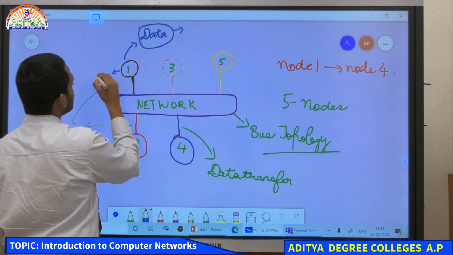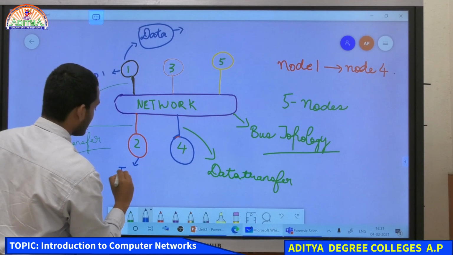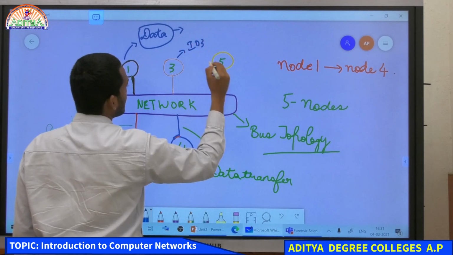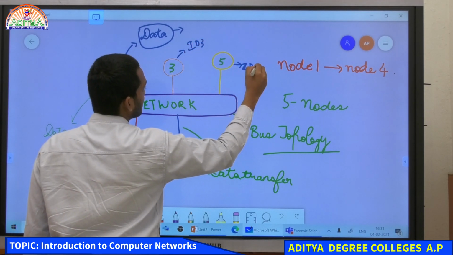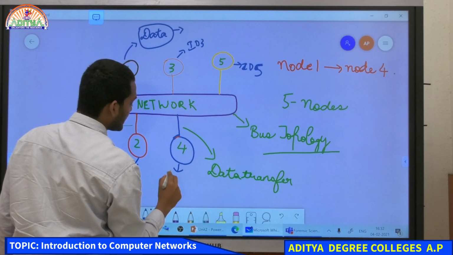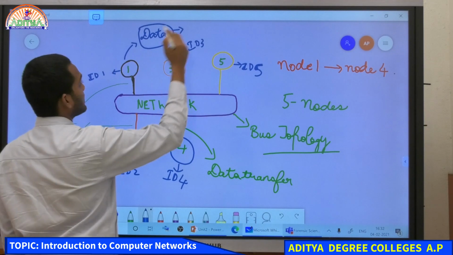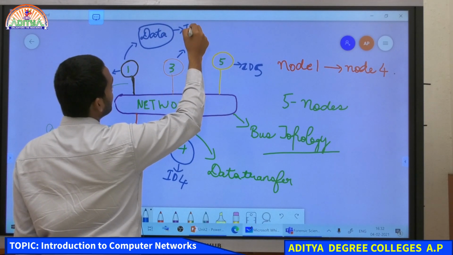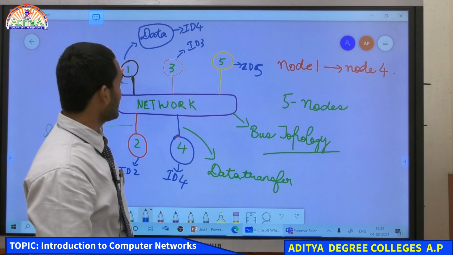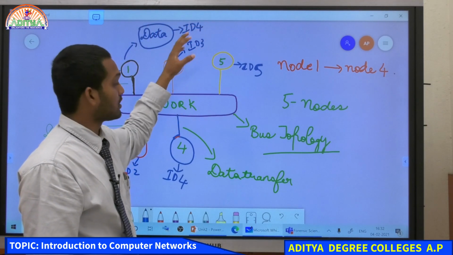Suppose computer 1 has ID number 1, computer 2 has ID number 2, computer 3 has ID number 3, computer 5 has ID number 5, and this one has ID number 4. So whenever computer 1 is sending the data, it sends it with the label ID 4. That means whatever data is being sent by computer 1 in the network, it is mentioned that the data has an ID number of 4.